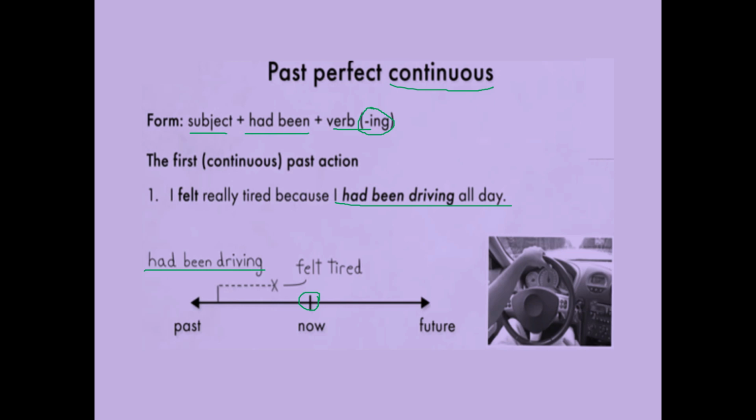The action was done here and here also. The action was done earlier. Here the action was done. That's why he started driving. Okay, he is driving. When he reached here in the past, he felt tired.